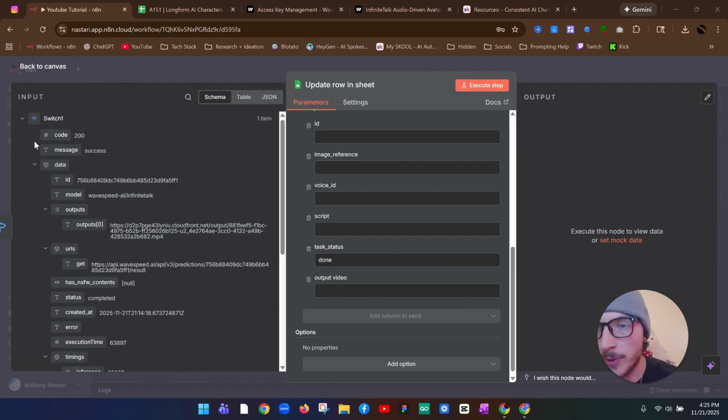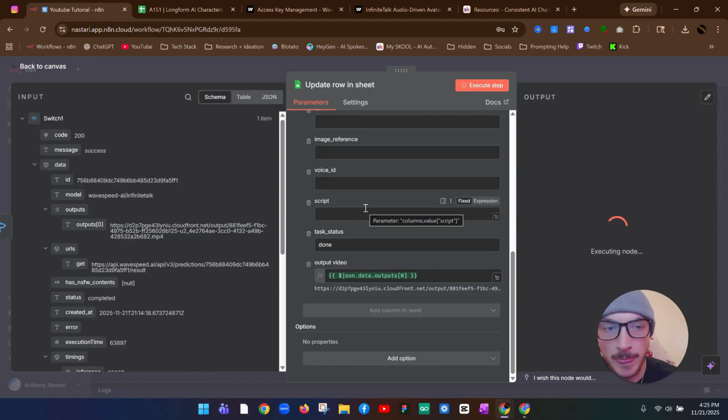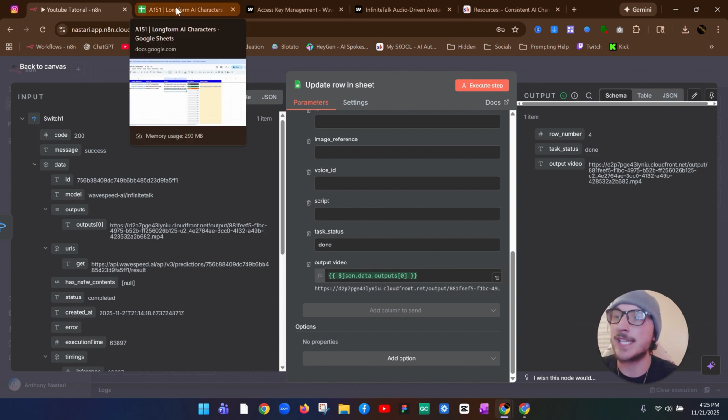And then for output video, if we come over to switch 1, we should be able to grab this output right here and put it in there. And then if we click execute step, it was done. So now if we go check the Google Sheet, it should be updated. It should say done, and we should have the final video.